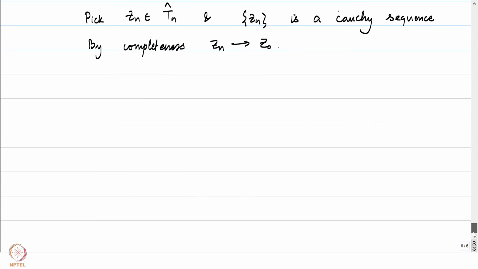Now on the point Z0, let's use the fact that f is holomorphic, complex differentiable.